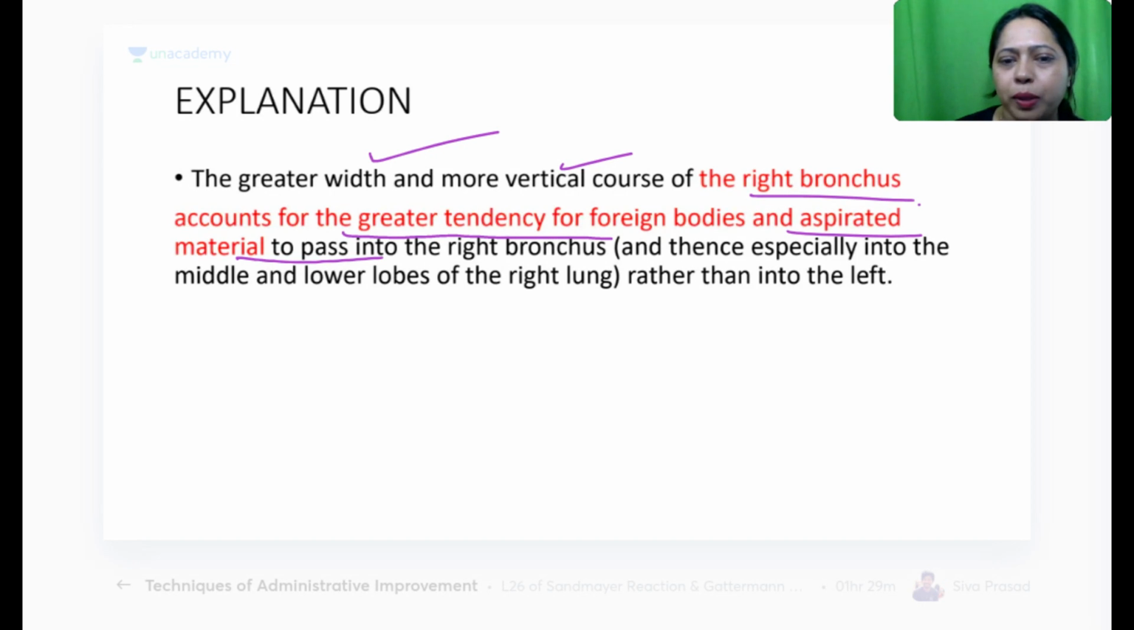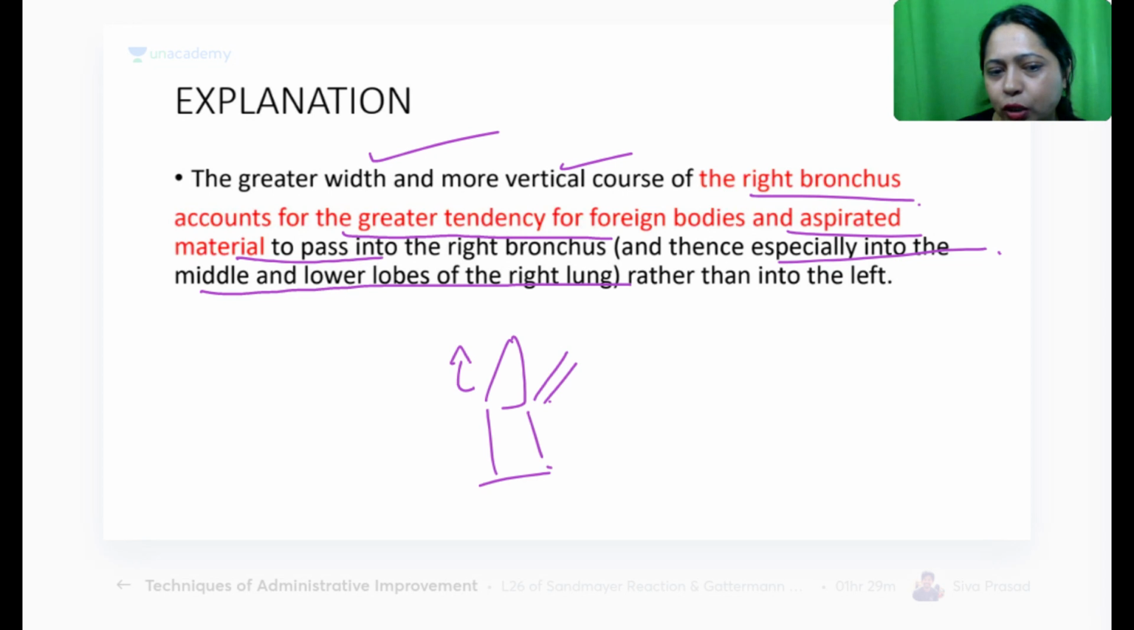But which lobe? Especially into which lobe? Middle and lower lobes of the right. Middle and lower lobes. So it does not go to the upper lobe because that opening is below the upper lobe. So, obviously, it will go to the lower ones. So it will land here.